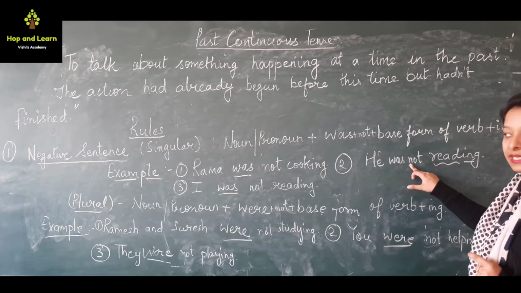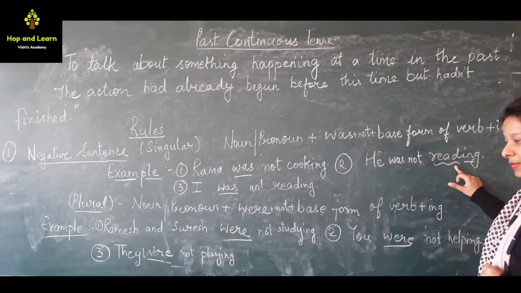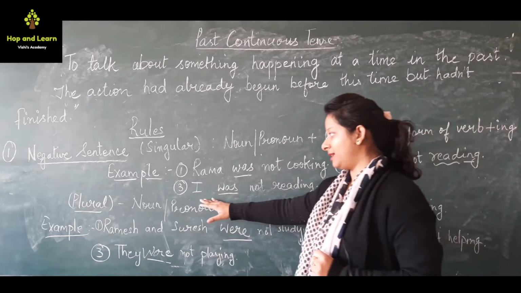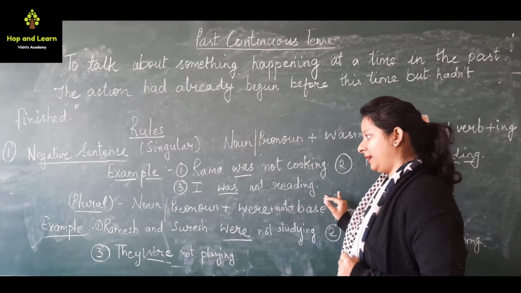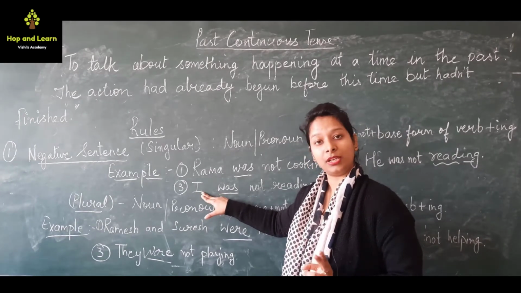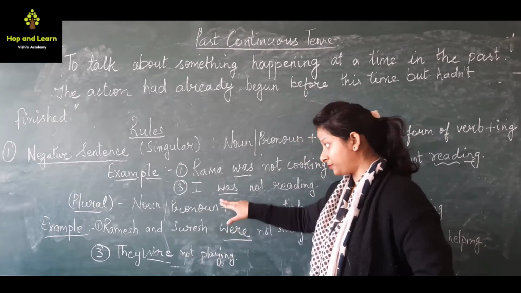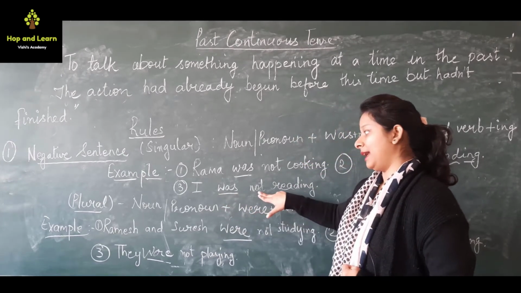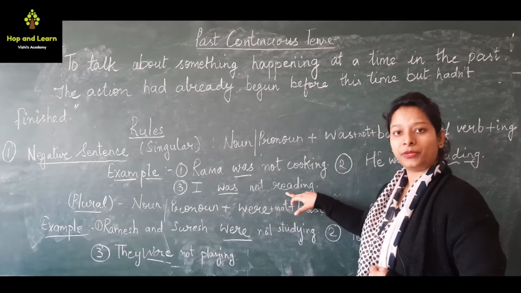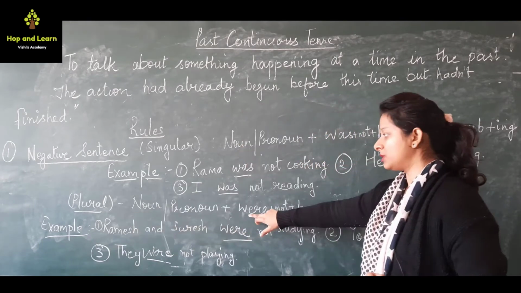Since it is a negative sentence, we will add not plus the base form of the verb, that is read, plus ing. He was not reading. Third sentence, I was not reading. I have already taught you that we are talking about only one person, only about myself. So, I was, negative sentence, so we will add not plus the base form of the verb read plus ing. For plural we use were.